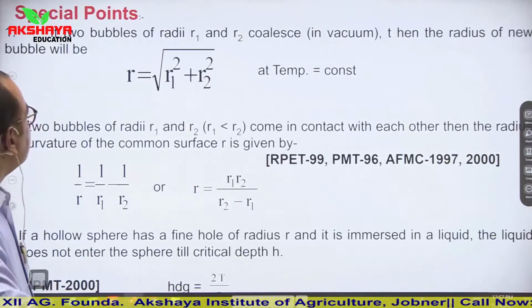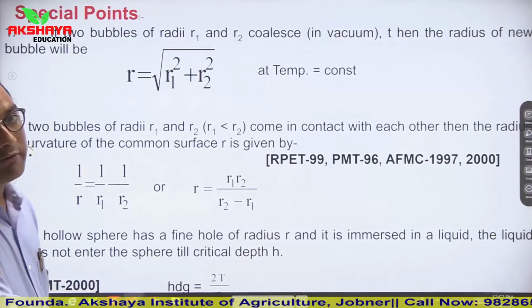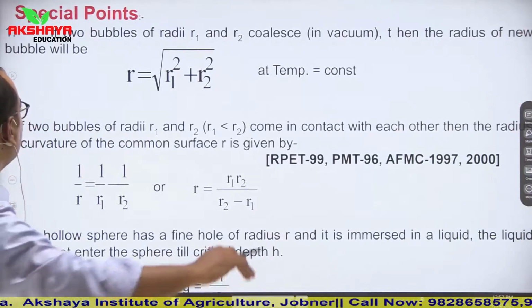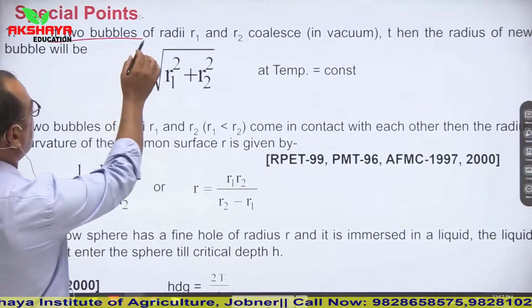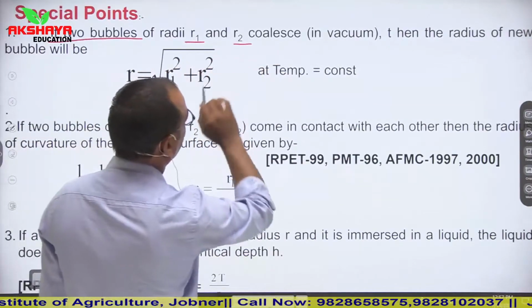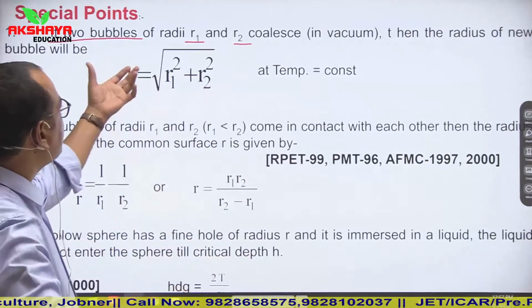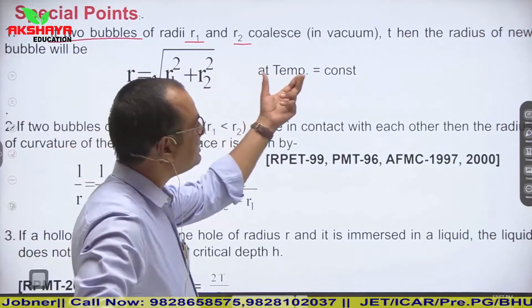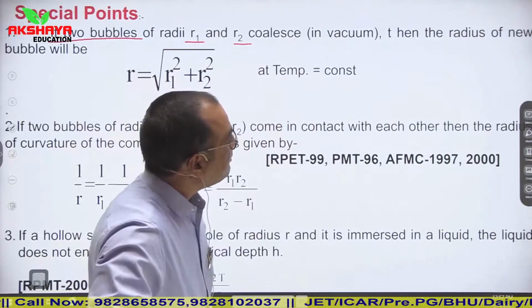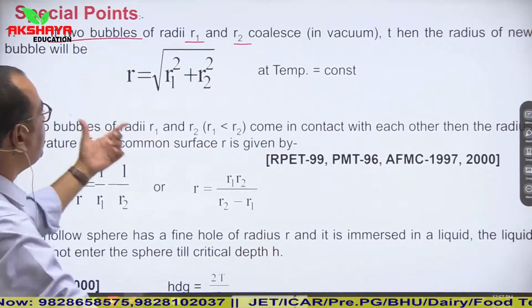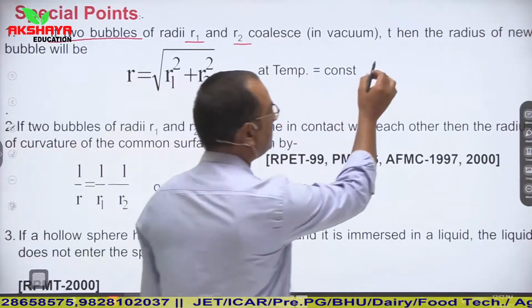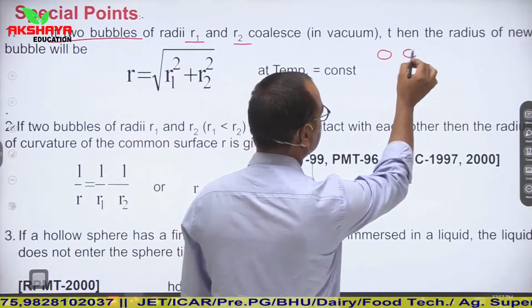Then let us talk about some special points related to angle of contact and surface tension. If two bubbles of radii R1 and R2 coalesce, meaning they are combining together, in vacuum, then the radius of the new bubble will be, so we are considering that these two bubbles are there.